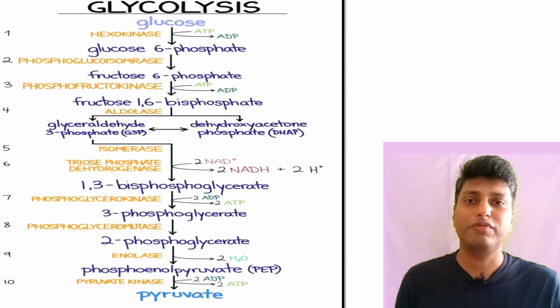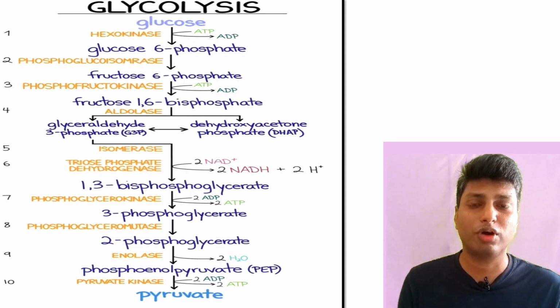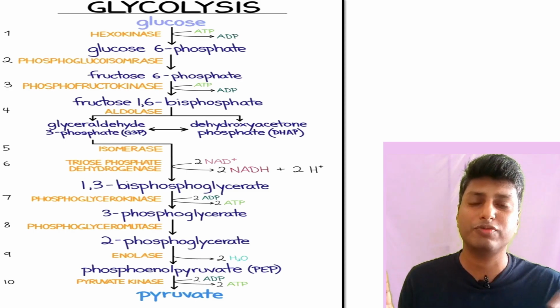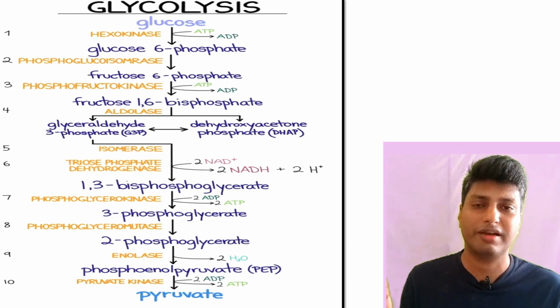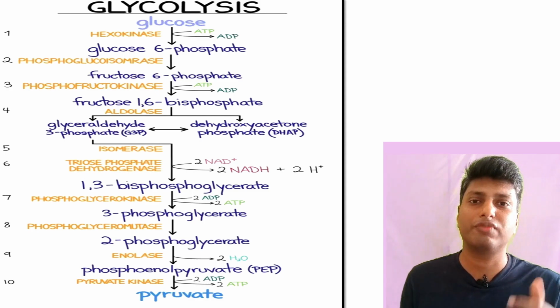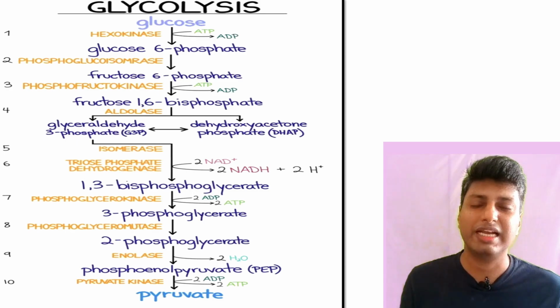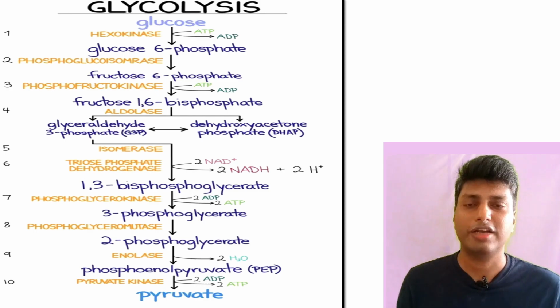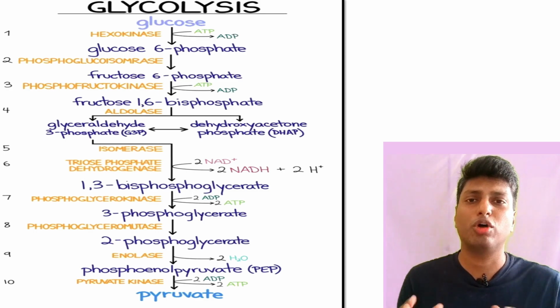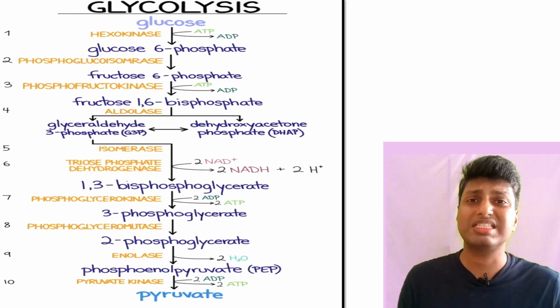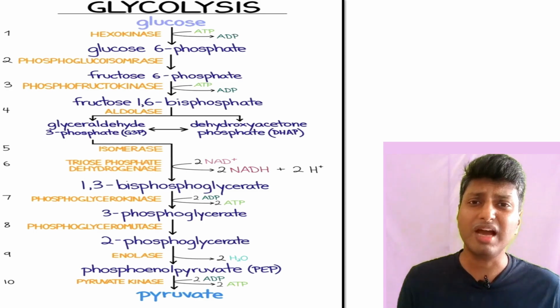So if you calculate, dear students, how many ATPs were formed, try to recollect. Two molecules of ATP were generated when 1,3-bisphosphoglycerate got converted into 3-phosphoglycerate, right? And another two molecules of ATP were generated when phosphoenol pyruvate got converted into pyruvate. So total 4 ATPs are going to be formed in this entire glycolysis reaction, right? So in case the question comes as how many ATP molecules are formed in glycolysis, the answer will be 4. But if the question is what is the net gain of ATP, that means how many ATPs are ultimately formed, then the answer is going to be 2.